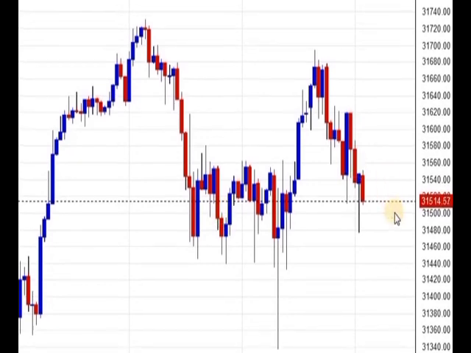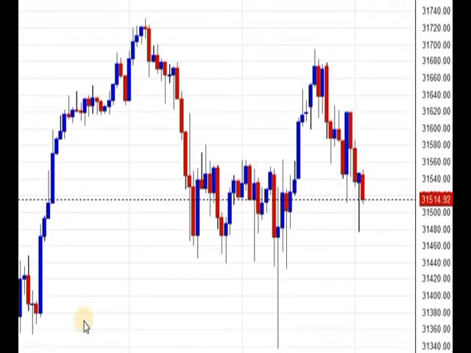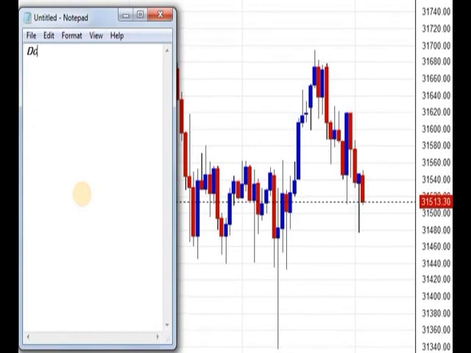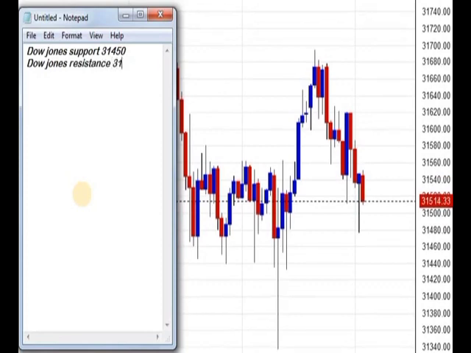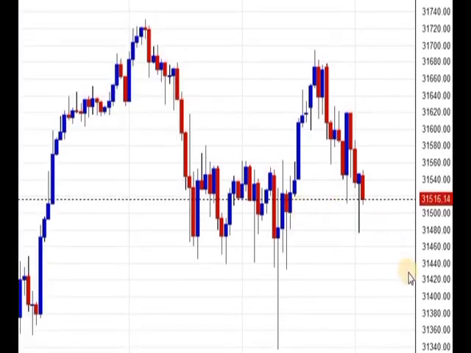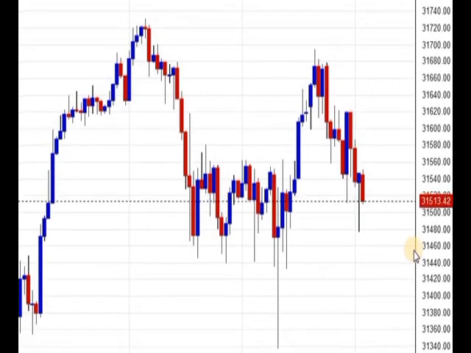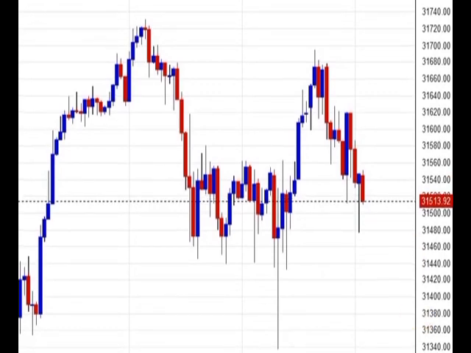Currently Dow Jones is trading 31,515. Let's have a look at resistance and support, then we will assess the trend. Current Dow Jones support stands at 31,450. Dow Jones resistance stands at 31,690. Currently Dow Jones is trading in positive zone, so avoid going for sell. But if Dow Jones break 450 and manage to sustain below that level, then expect Dow Jones to test around 31,300 and 31,100. Now let's move on to Nasdaq.